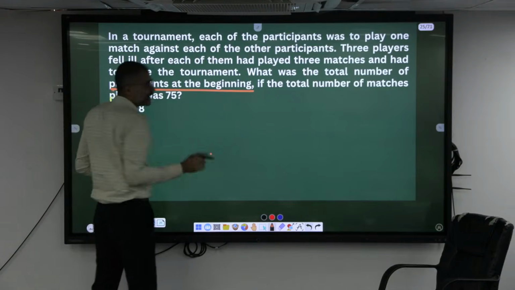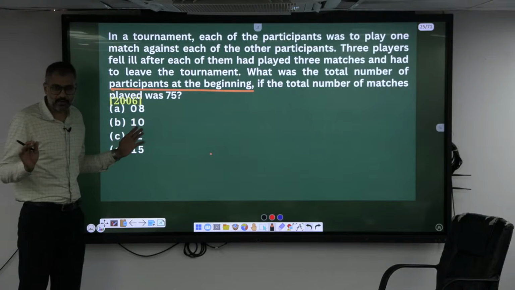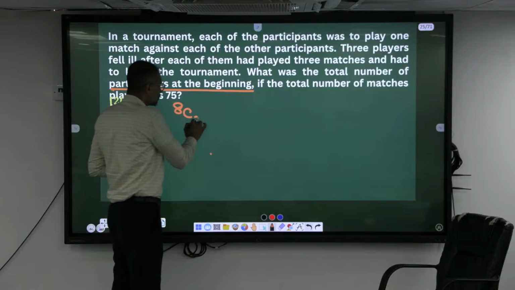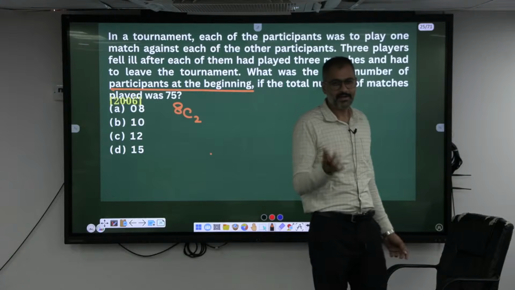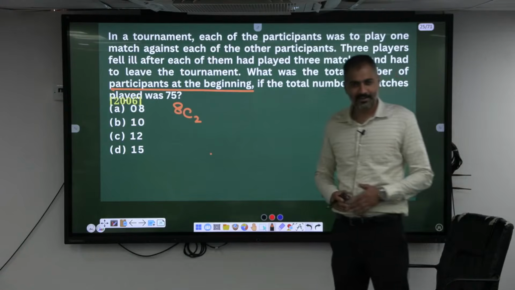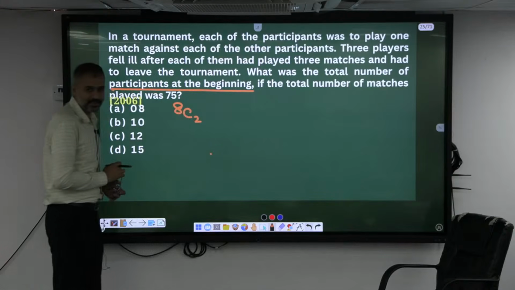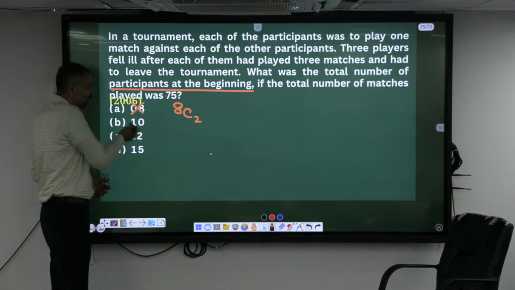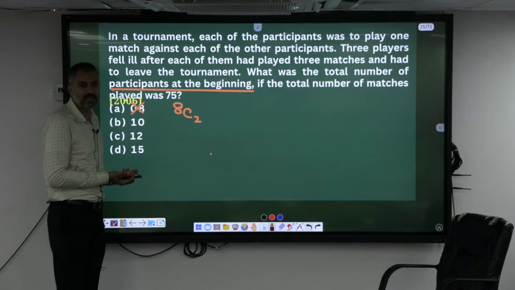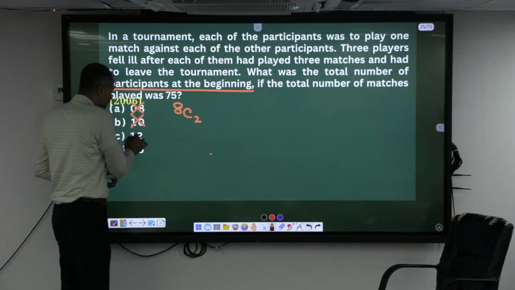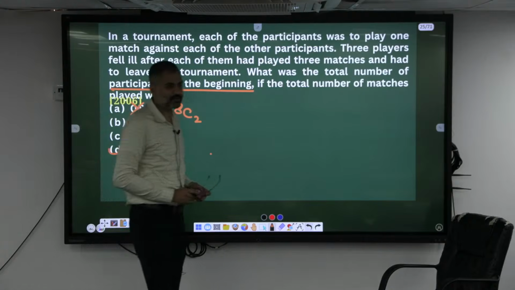That's the question. What is the initial number of participants at the beginning? Let's assume there are 8 participants. If there were no injury at all, the total number of matches would be 8C2. Is 8C2 greater than 75? What is 8C2? 8 into 7 by 2, which is nothing but 28. Definitely 8 is not possible. Is 10C2 greater than 75? This is also not possible. 12C2, we just did it, 66. 15C2? Okay, what is 15C2?